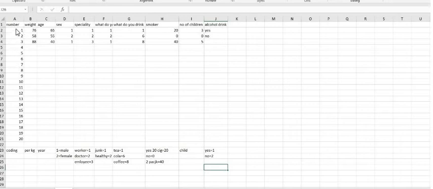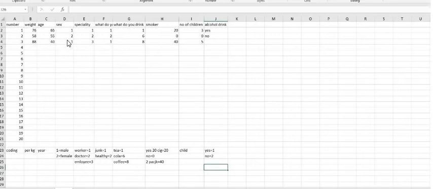The coding system is very easy, but we must put a simple coding system so that we will not make a mistake later. The most important point is that we should put the coding system in the same file, because if we write it on another paper or in another file, we may forget it. So you must open another sheet, a new window, and put your data and put the coding system behind. As I prefer, I use numbers as a coding system. For example, for sex, I will use male instead of female.